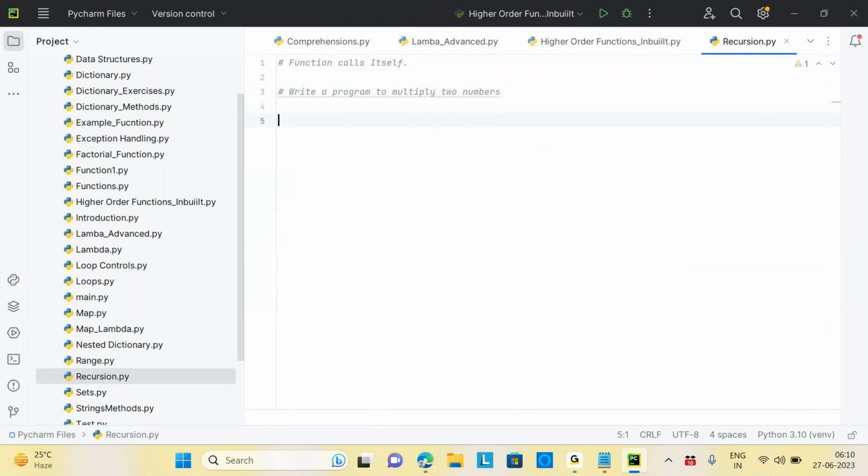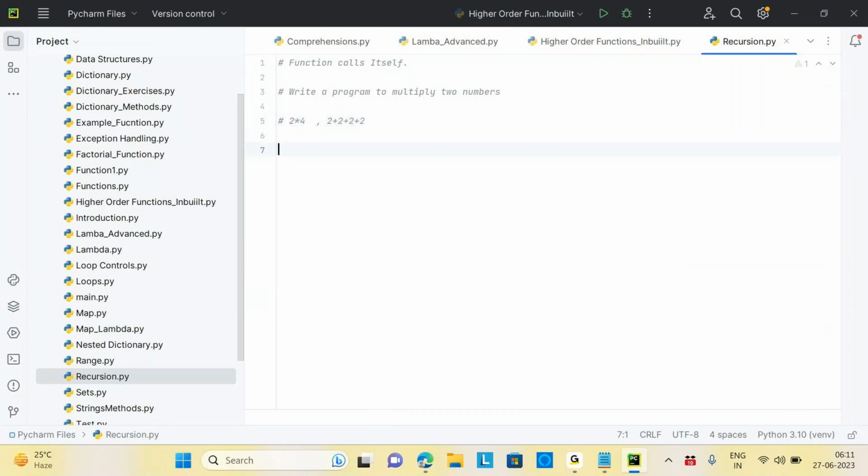Suppose I'm saying 2 into 4 is actually equals to, if multiplication is not there, then it is like 2 plus 2 plus 2 plus 2, right? So multiplication is nothing but internally an addition only. Do you agree on that? So when I'm taking 2 into 4, it's saying 2 plus 2 plus 2 plus 2. Okay, so let's see how to do that.